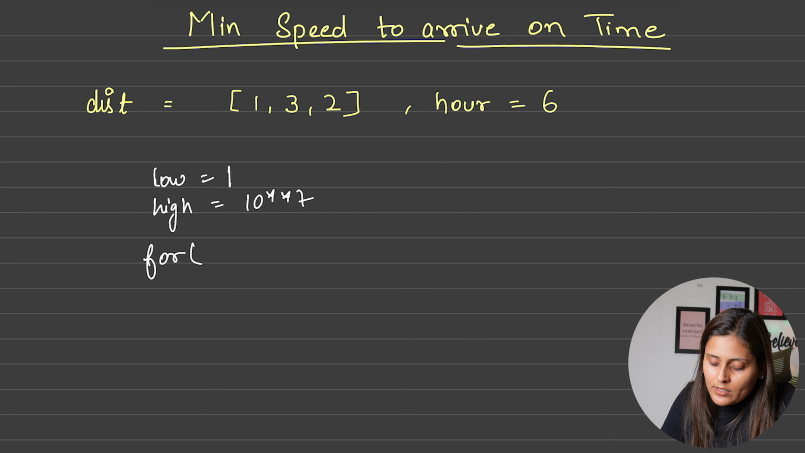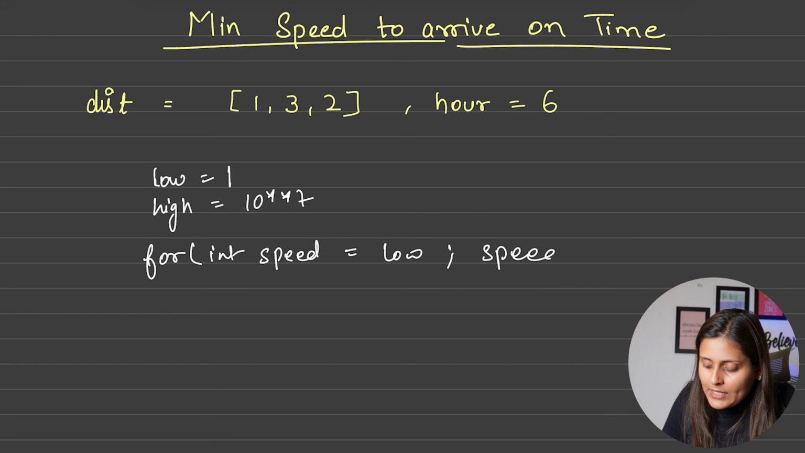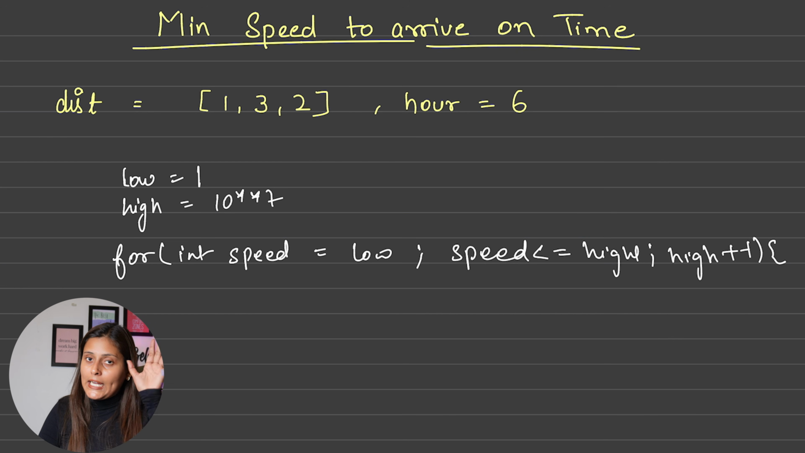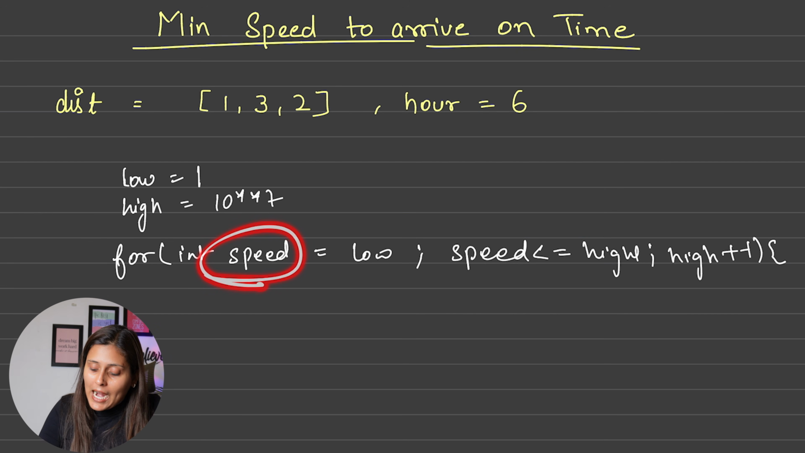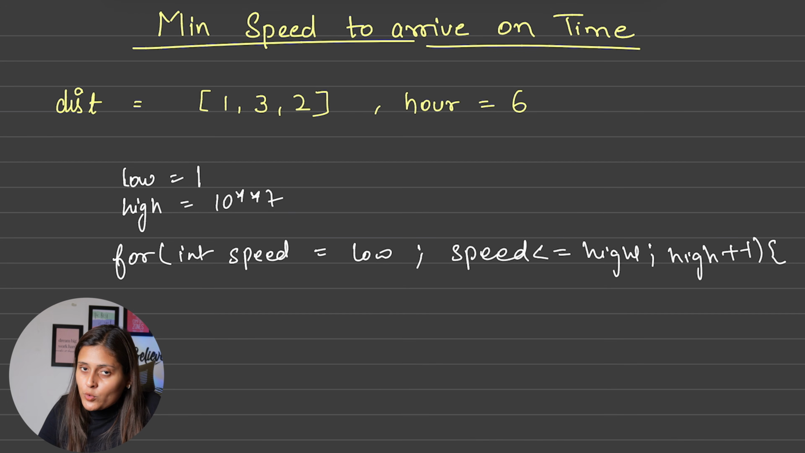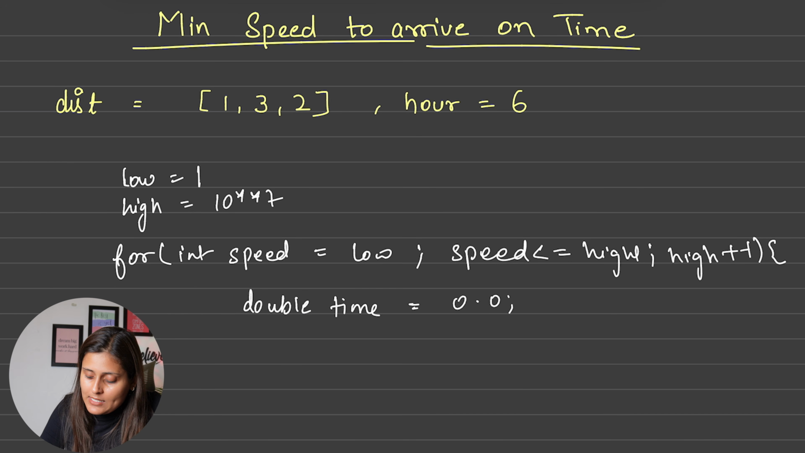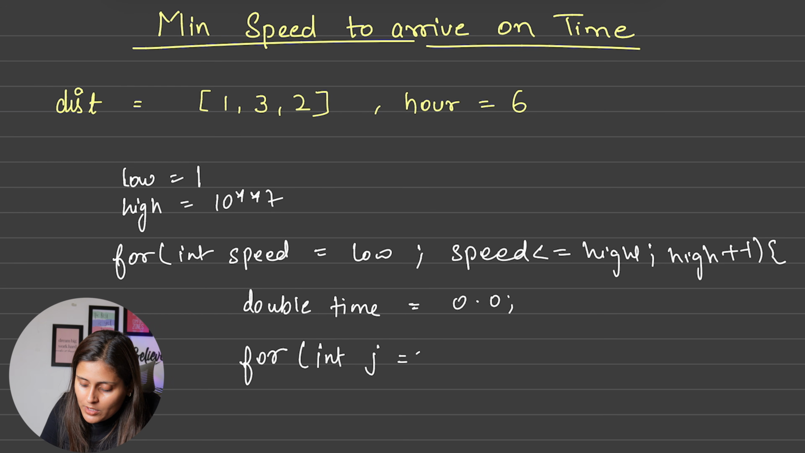Suppose we run this for loop with speed equal to low, which is 1 basically, to speed less than or equal to high, and speed plus plus. Now we want to try every speed starting with 1. So now I want to calculate the time. The time we have to save in a double variable, and we initialize it with 0.0. Now we want to calculate the total time, so we run a for loop for int j equal to 0, j less than distance dot length, and j plus plus.